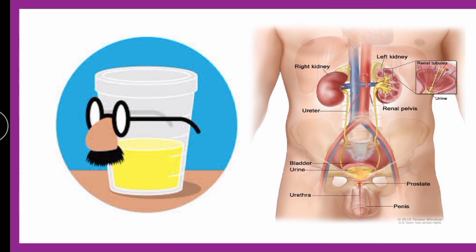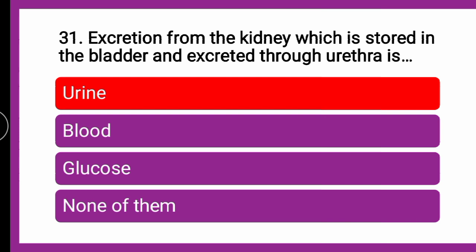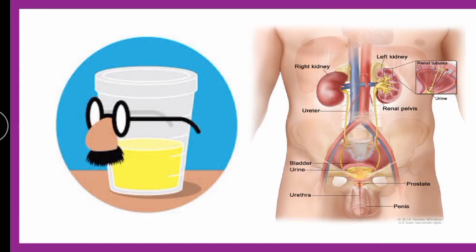The released composition is nothing but urine, which you can see here. So this urine is called the excretion from the kidney which is stored in the bladder and excreted through the urethra.